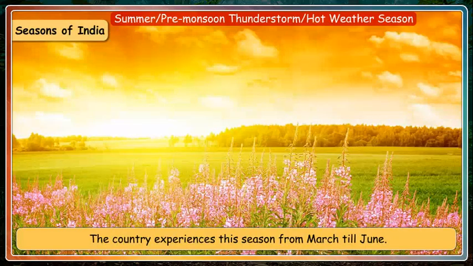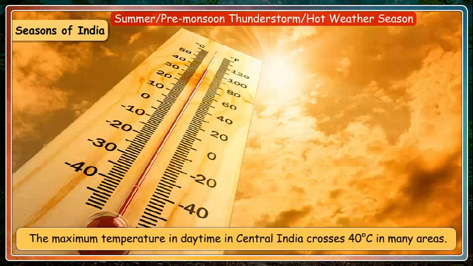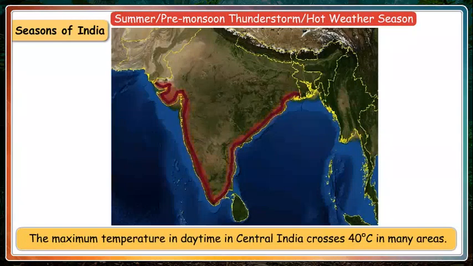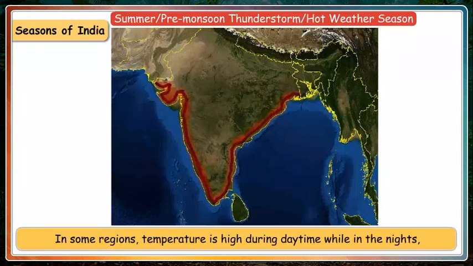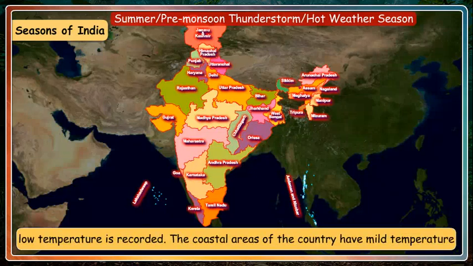Summer, pre-monsoon, thunderstorm, hot weather season. The country experiences this season from March till June. In the interior peninsular regions, the mean daily temperature is recorded at 30 to 35 degrees Celsius. The maximum daytime temperature in central India crosses 40 degrees Celsius in many areas. In some regions, temperature is high during daytime while in the nights low temperature is recorded.